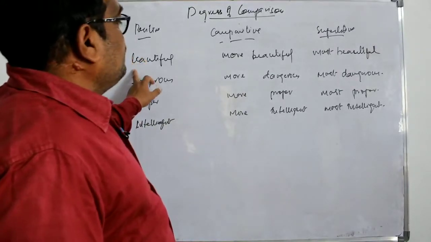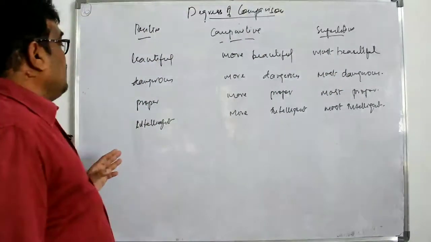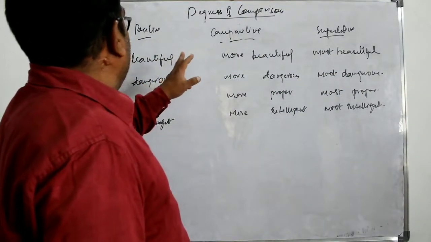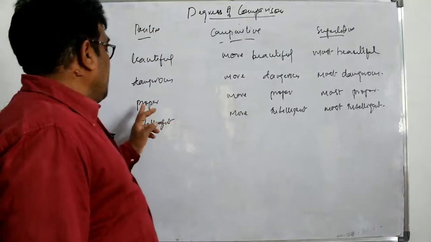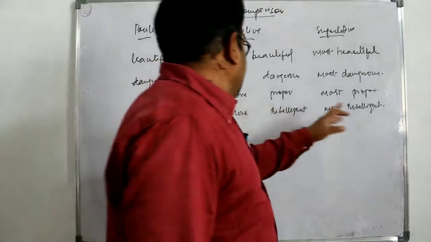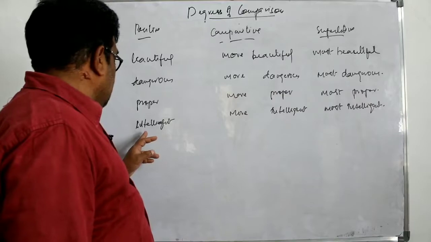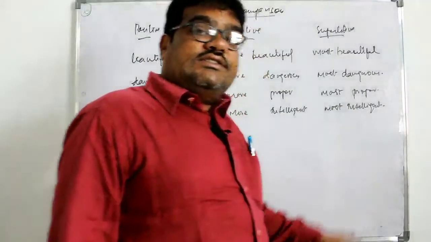For example, beautiful, more beautiful, most beautiful. Next, dangerous, more dangerous, most dangerous. Next, proper, more proper, most proper. Next, intelligent, more intelligent, most intelligent.